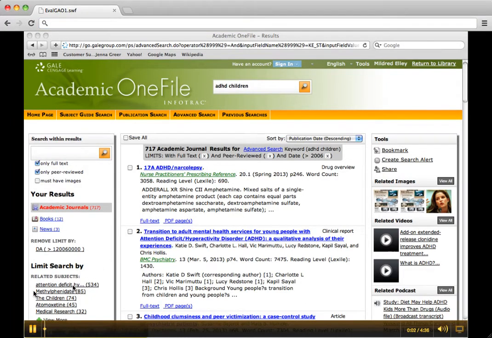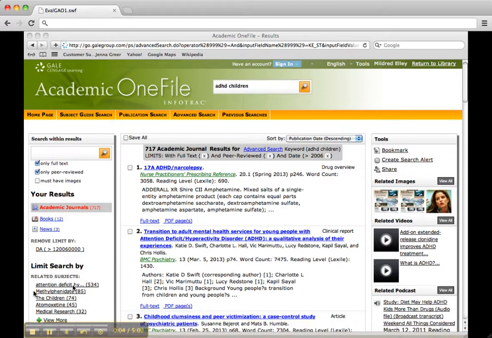So now let's take a look at the search results that the database has provided for you. This is where research is fun but can also be frustrating. What you have to do at this stage is take a look at each result and make a decision as to whether or not that will be useful for you or not. So you need to really know what you're looking for and be able to identify what is related to your topic and what is not.